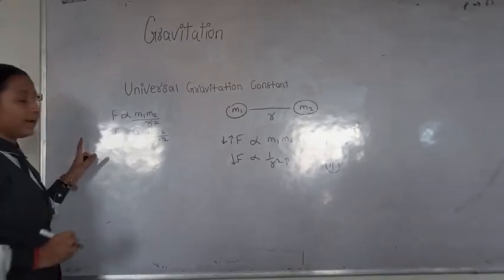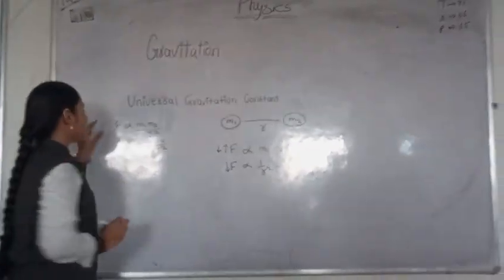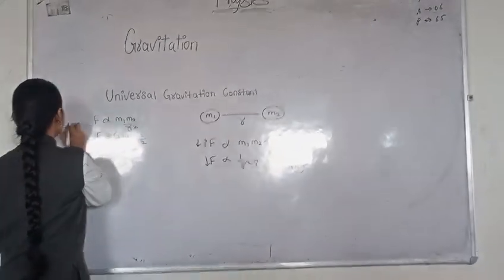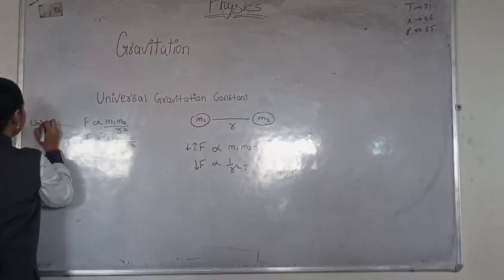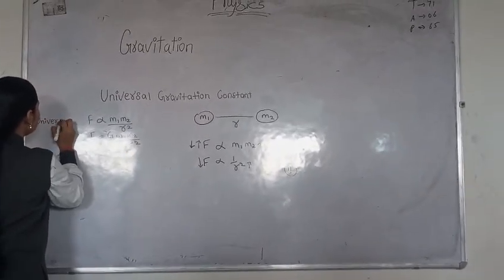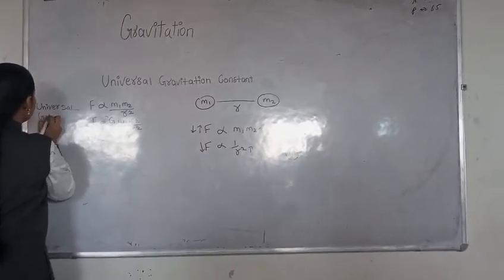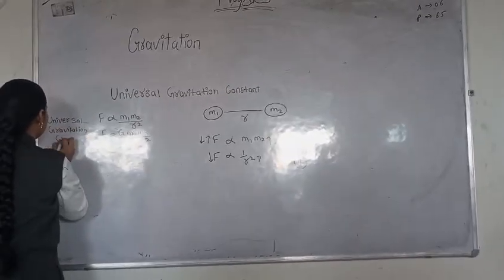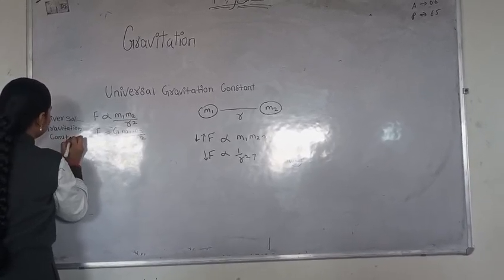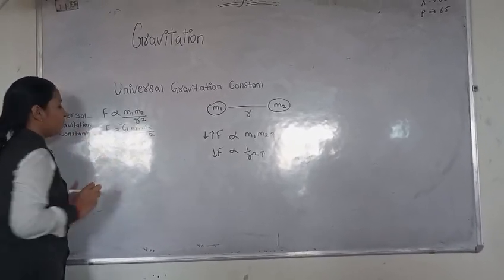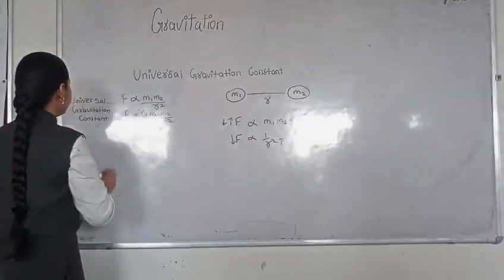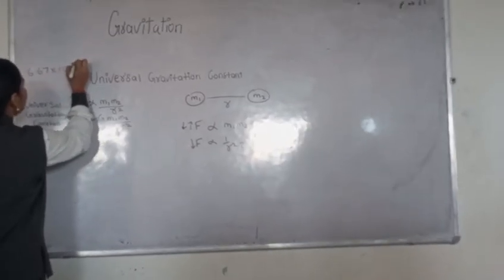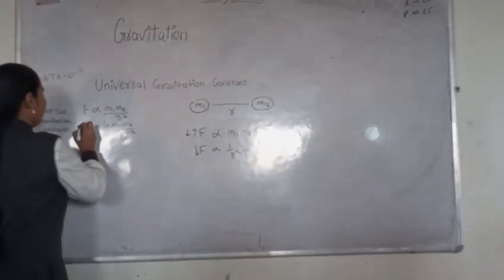Here, keep in mind that if we remove the proportionality sign from this equation, then the constant G will be added in this. And here G means universal gravitation constant. The value of G is always fixed everywhere. The value of G is 6.67 into 10 to the power of minus 11. And from these we got our formula.